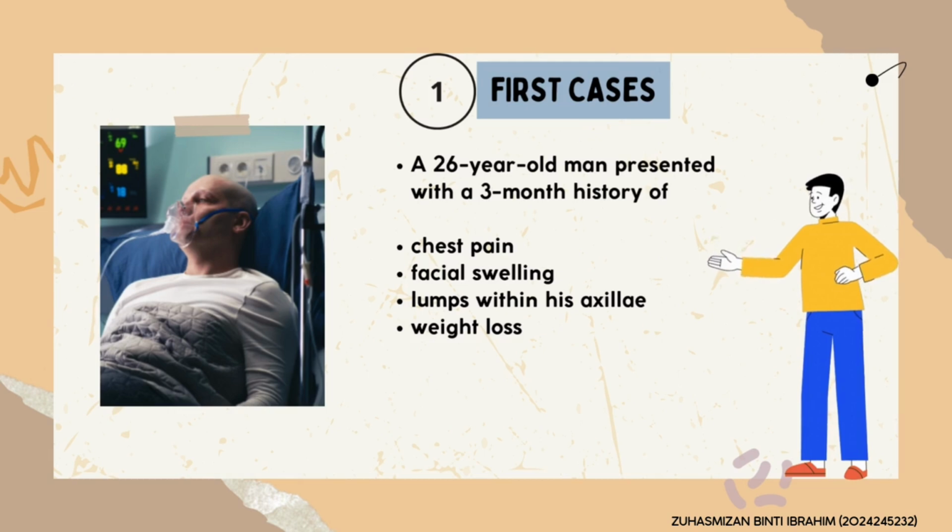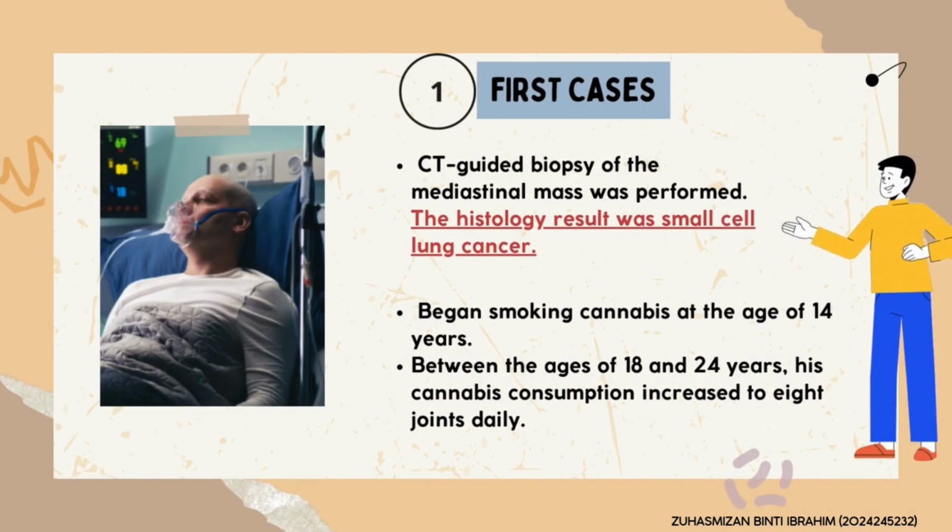The first case is a 26-year-old man presented with a 3-month history of chest pain, facial swelling, lumps within his axilla, and weight loss. CT-guided biopsy of the mediastinal mass was performed. The histology result was small cell lung cancer. Based on the patient's story, he began smoking cannabis at the age of 14. Between the ages of 18 and 24, his cannabis consumption increased to 8 joints daily.